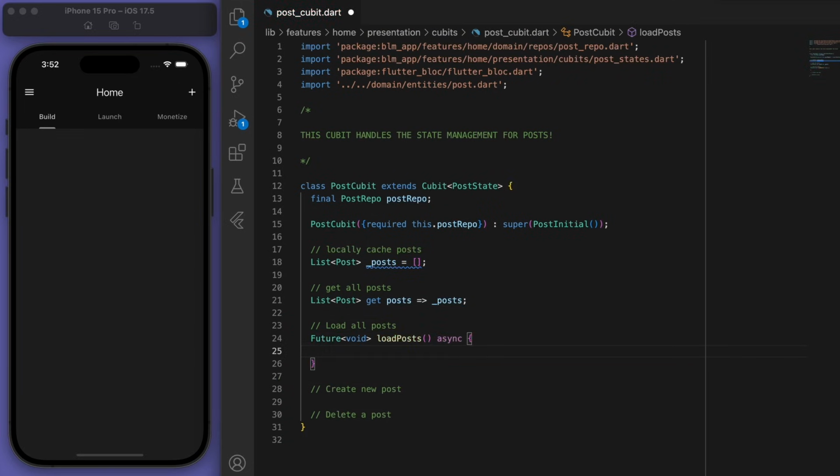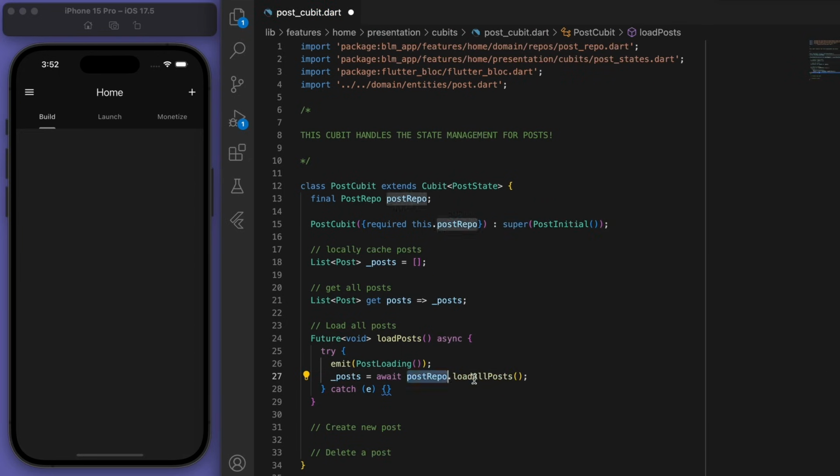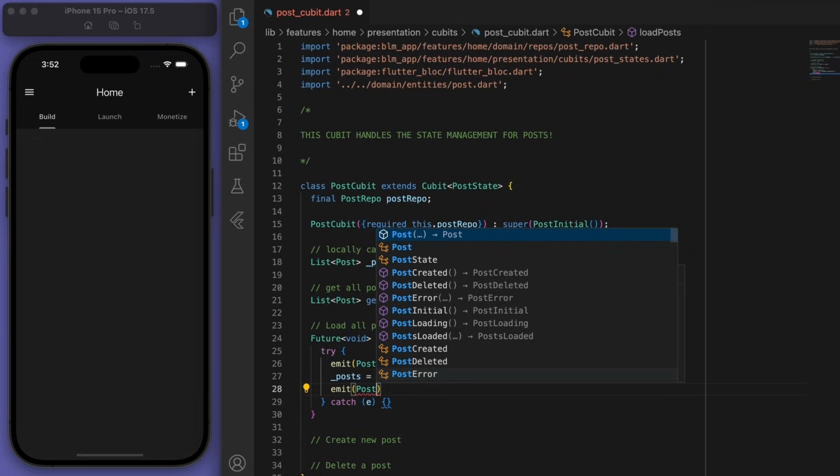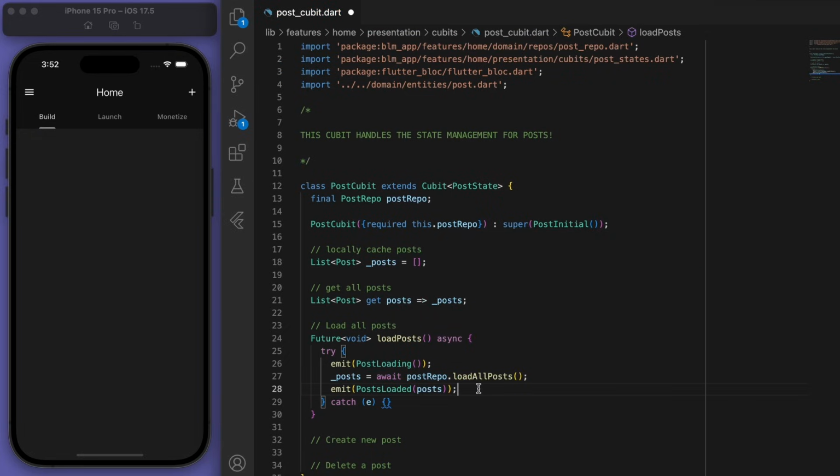So starting with the loading, we're going to emit the state of loading. And let's try to get the posts from our repository, right? And so if that's all done successfully, then we can say post loaded and emit that state. Otherwise, we are going to emit the error state.